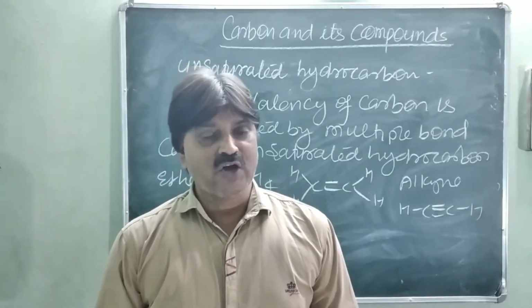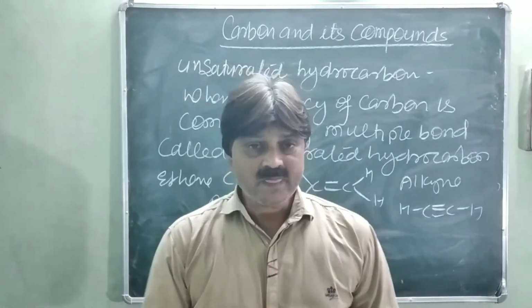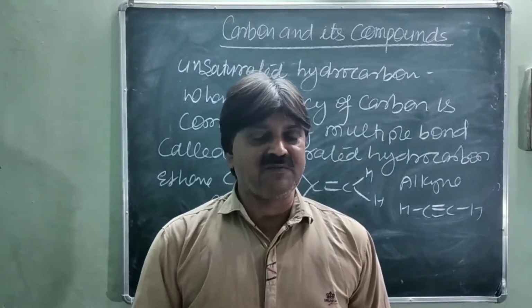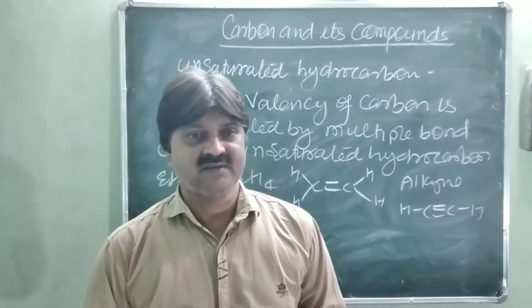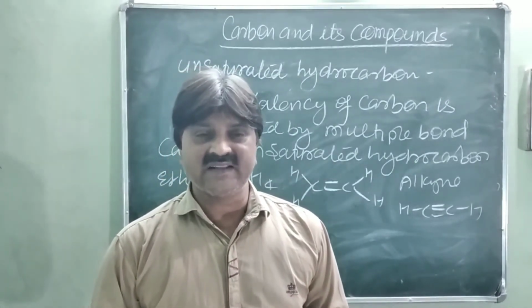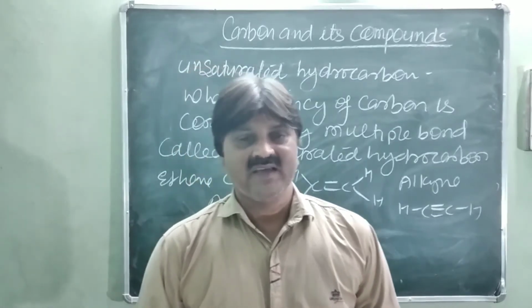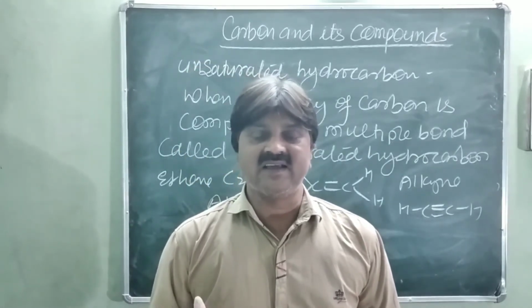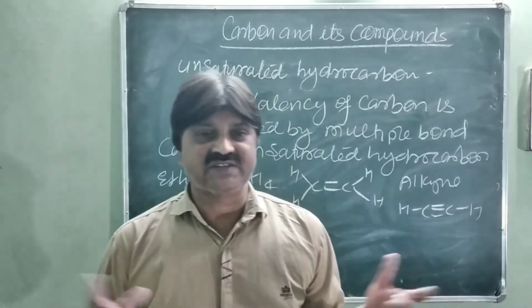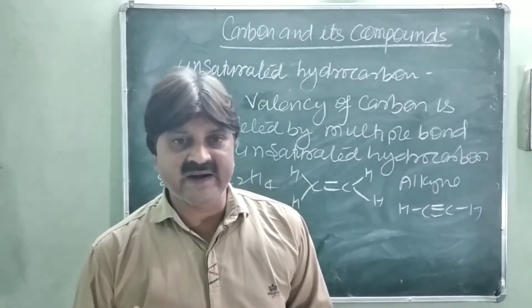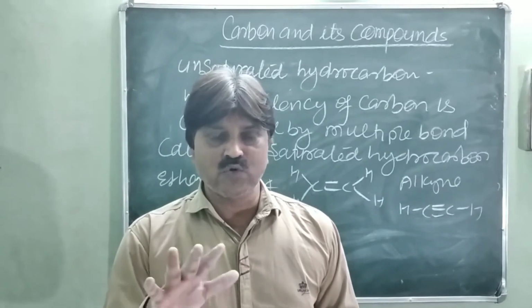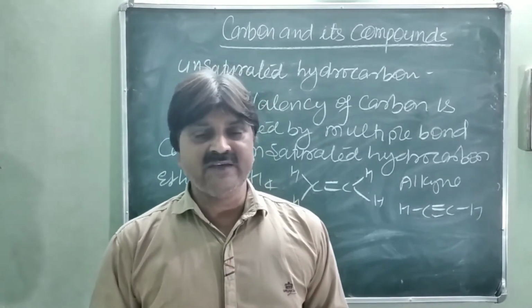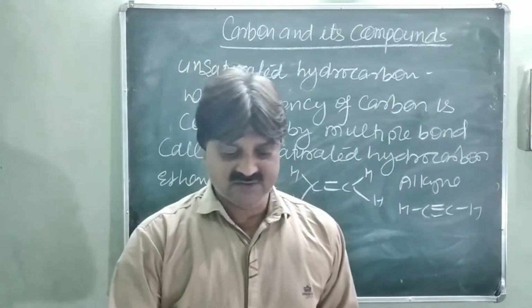Is it clear? Now we come to the types of organic compounds. Basically, organic compounds are of two types: acyclic and cyclic. Acyclic means open chain structure, or you can say aliphatic, and cyclic includes aromatic. At class 10 level, you know there are two types of hydrocarbons, aliphatic and aromatic.